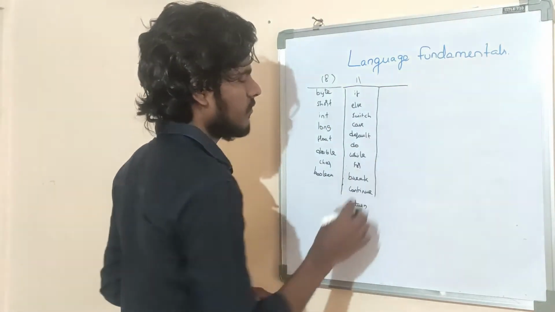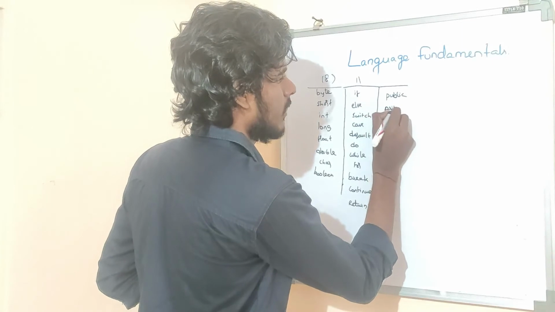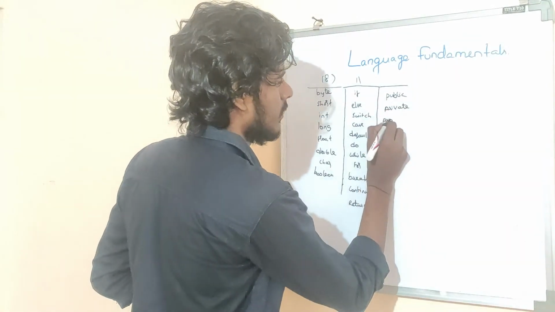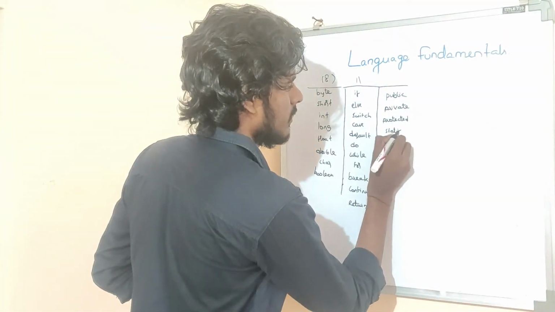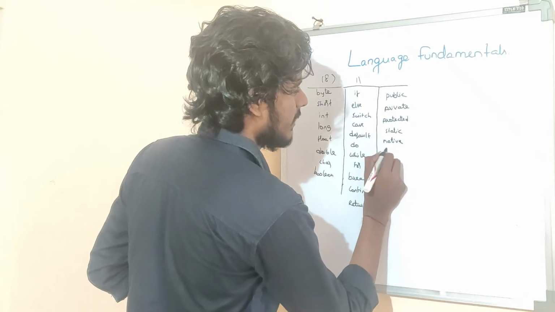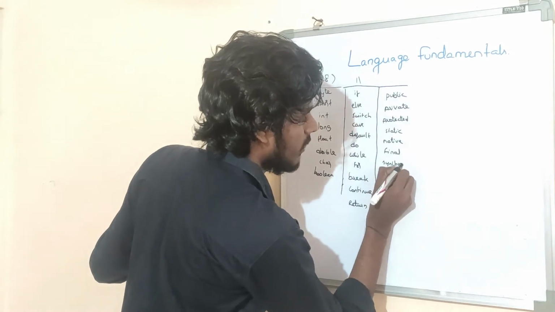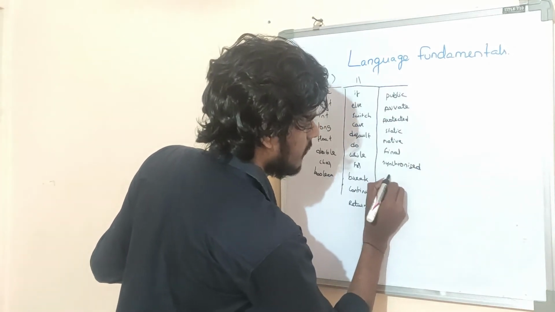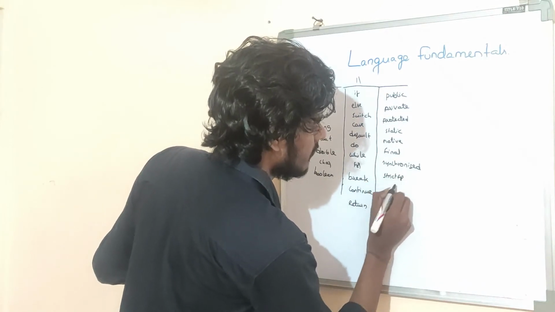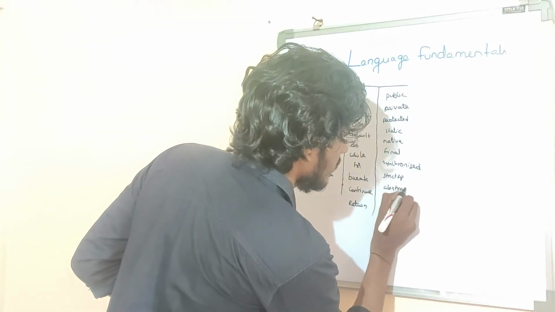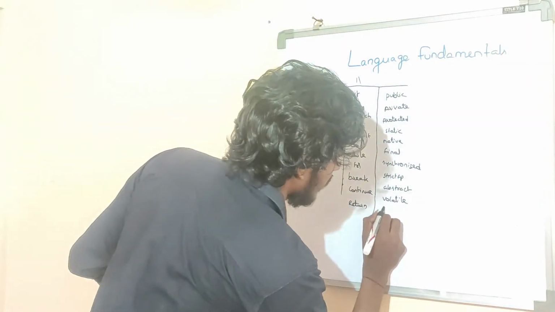The next one is keywords for modifiers. Okay, public, private, protected, static, native, final, synchronized, strictfp, abstract, volatile, transient.